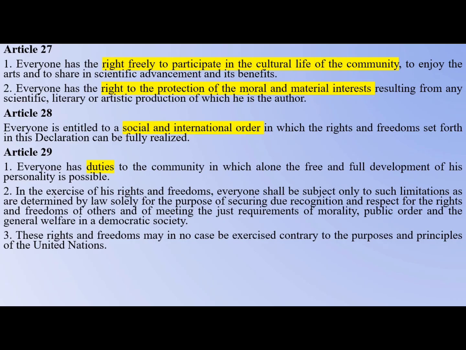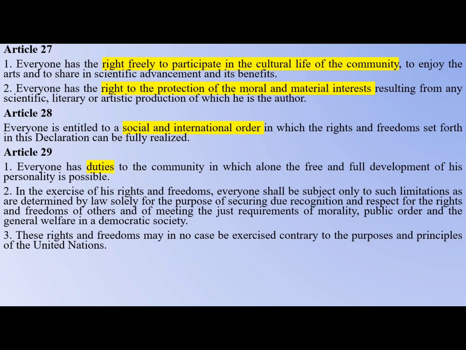Then moving to the next, Article 29: everyone has duties to the community. So far, up to Article 28, you have seen many rights. Now it says that you even have a duty to fulfill, that you should not violate the rights of others. It is the duty of each person. So this is provided under Article 29. The second clause speaks about some limitations, which is very similar to the reasonable restrictions provided under the Indian Constitution, Article 19 clause 2 to 19 clause 6.